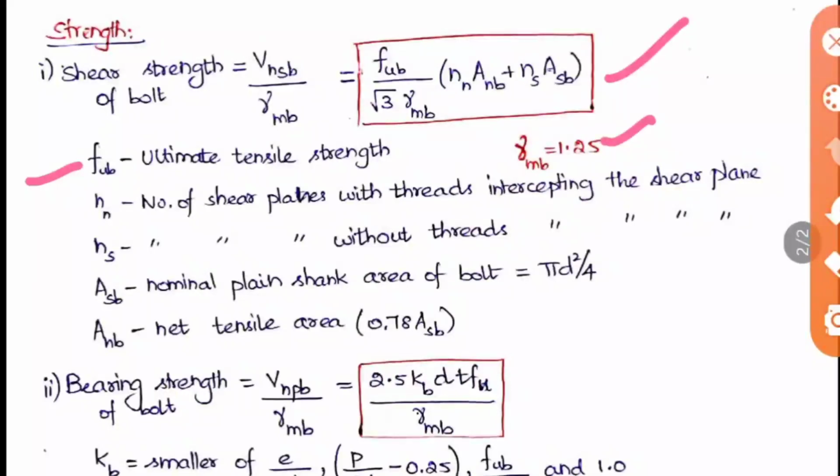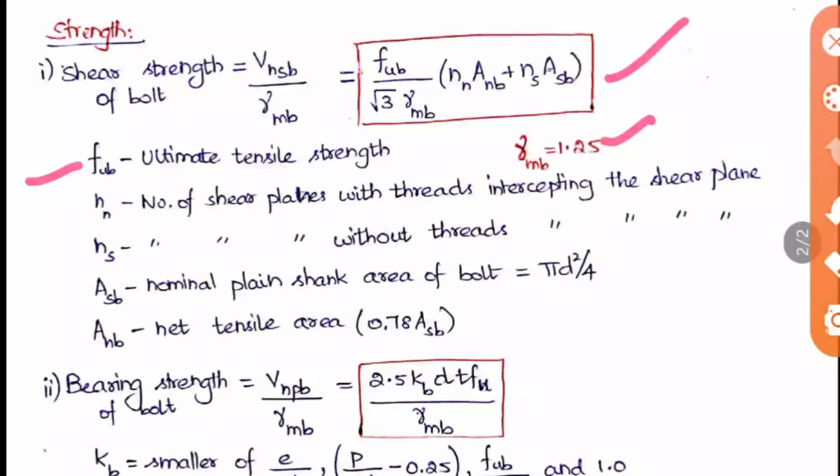So these two factors are okay. Then comes the NN, A and B and everything. So NN means it is the number of shear planes with threads intercepting the shear plane. Okay. So what does this mean? If 2 plates are connected, for example, by a lap joint using a bolt, that means the bolt acts in one shear plane only. At one point only the shearing plane occurs due to that bolt. Okay. So it should be equal to 1. NN we can take as 1.